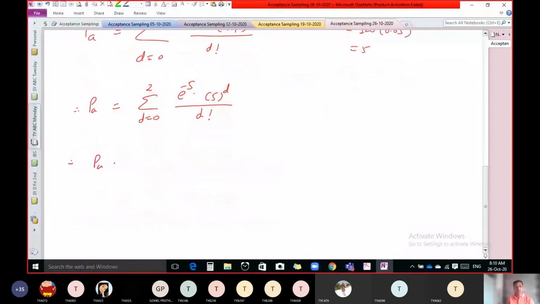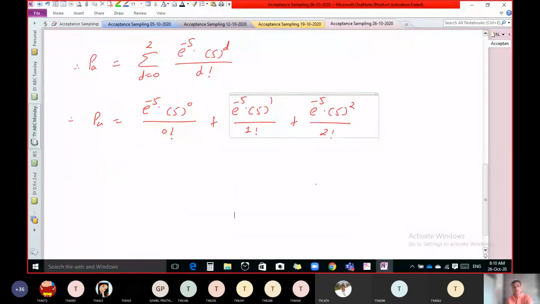So if we put d equal to 0, we get e raised to minus 5, 5 raised to 0 upon 0 factorial, plus e raised to minus 5, 5 raised to 1 upon 1 factorial, plus e raised to minus 5, 5 raised to 2 upon 2 factorial. Now you can take e raised to minus 5 common.